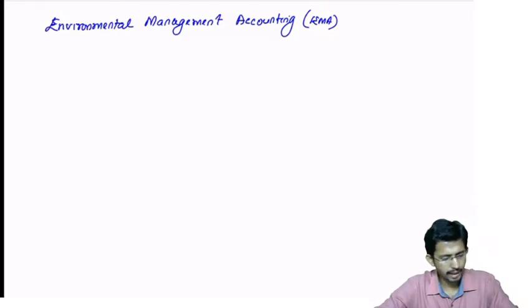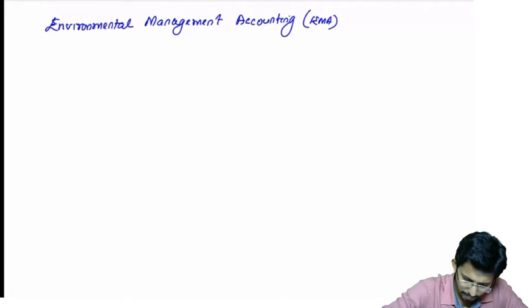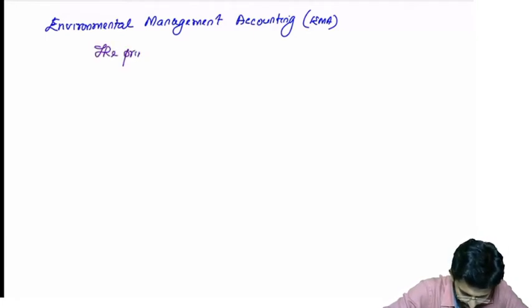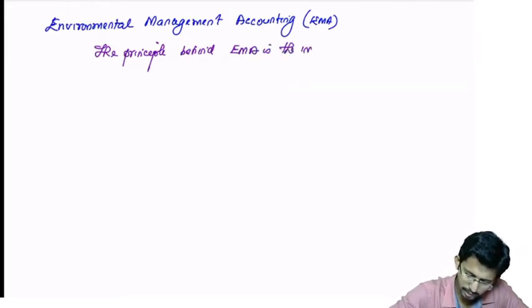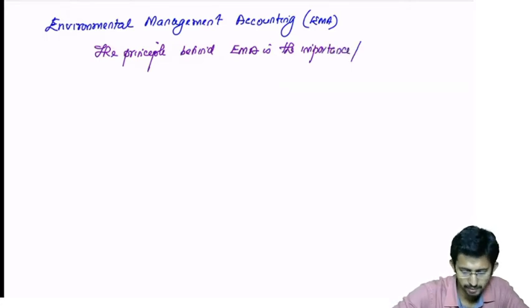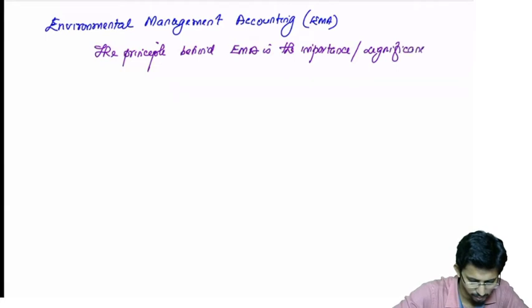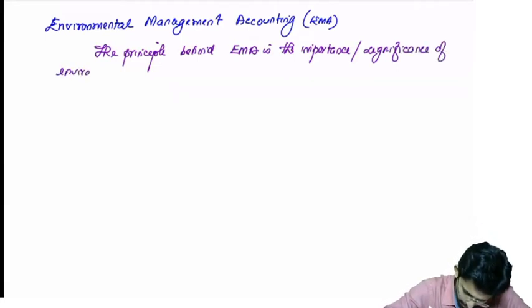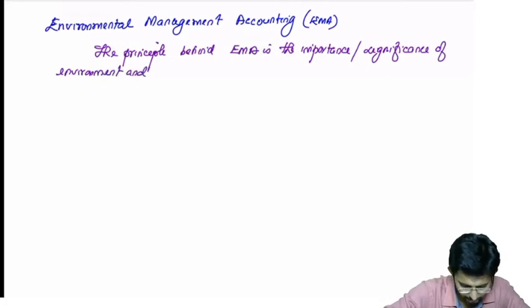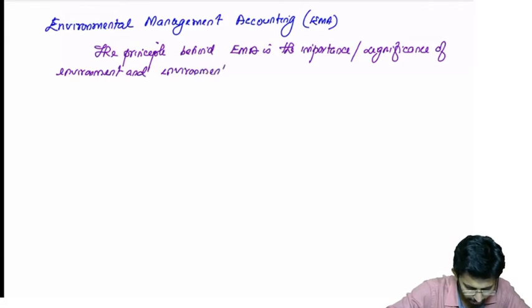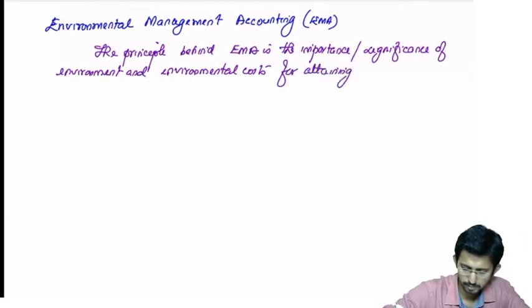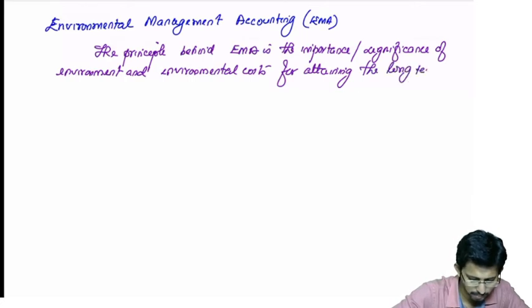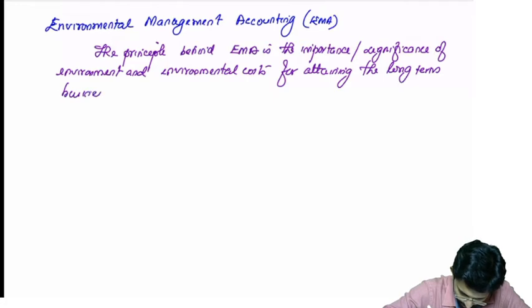Okay, so first you can write the principle behind EMA is the importance or significance of environment and environmental cost for attaining the long-term business objective.